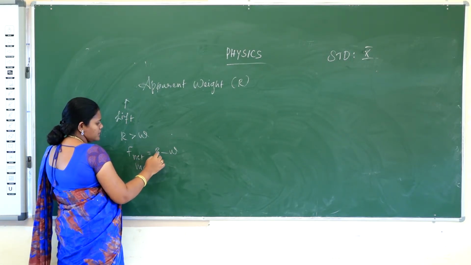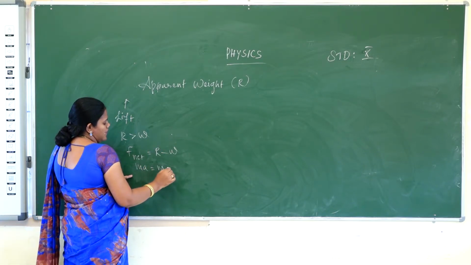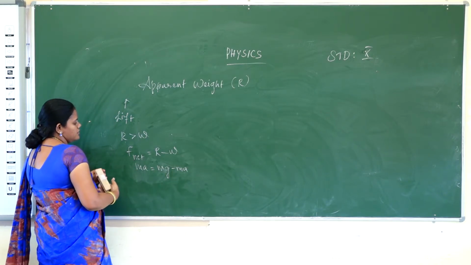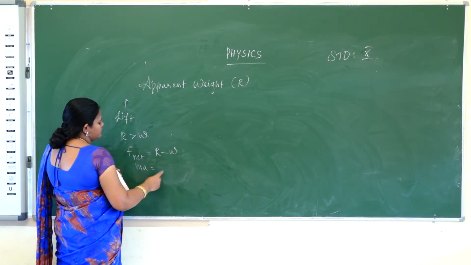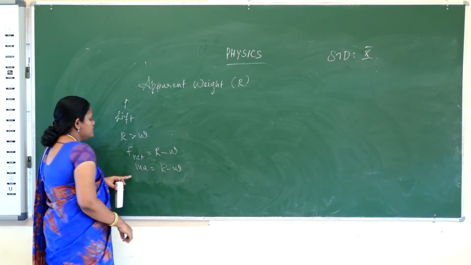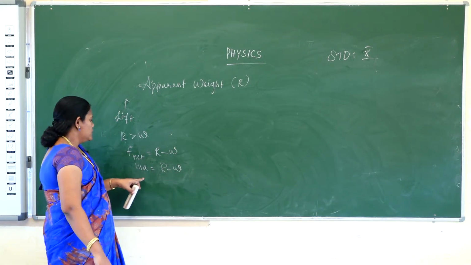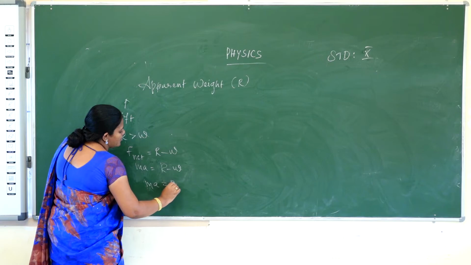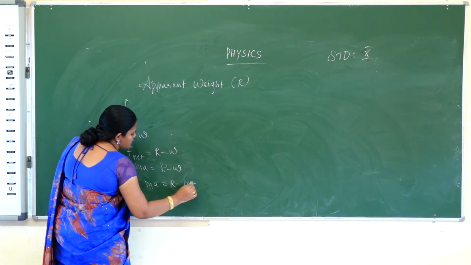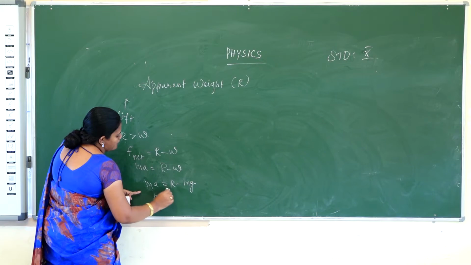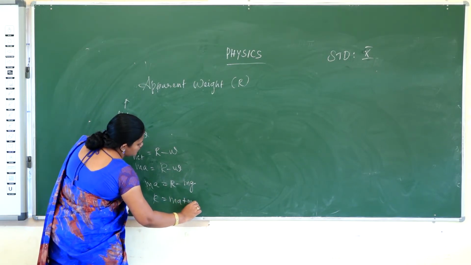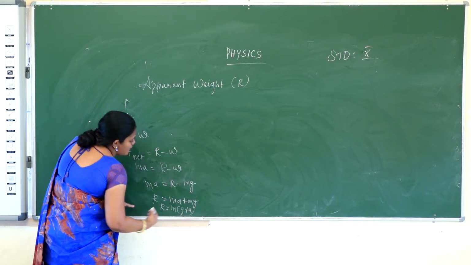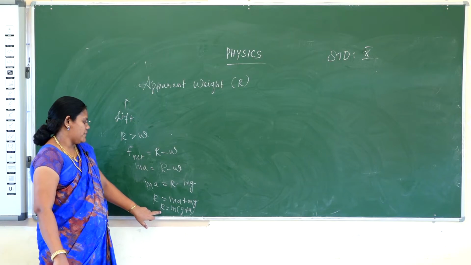So ma is equal to R minus W, and weight W is equal to m into g. So R is equal to ma plus mg. So R is equal to m into (g plus a). That is called the apparent weight.